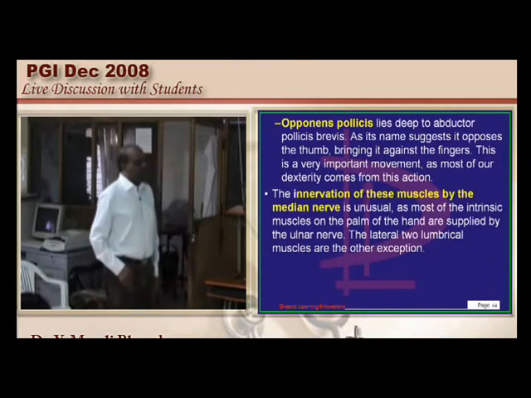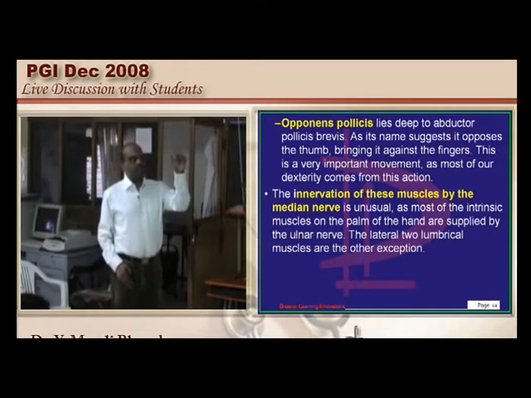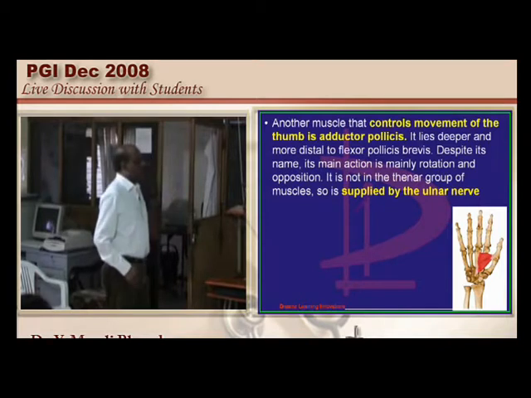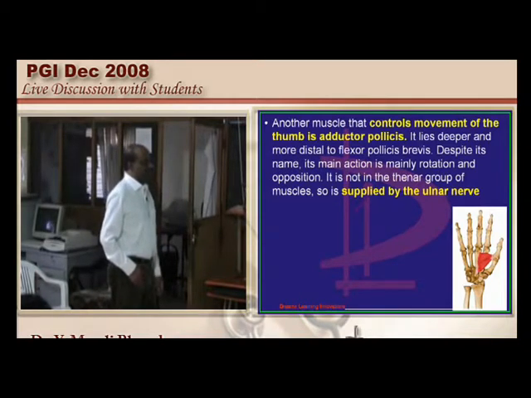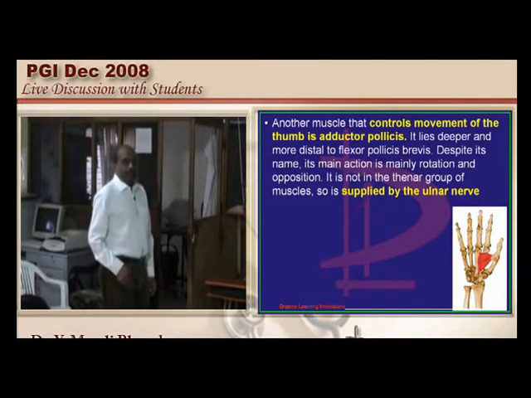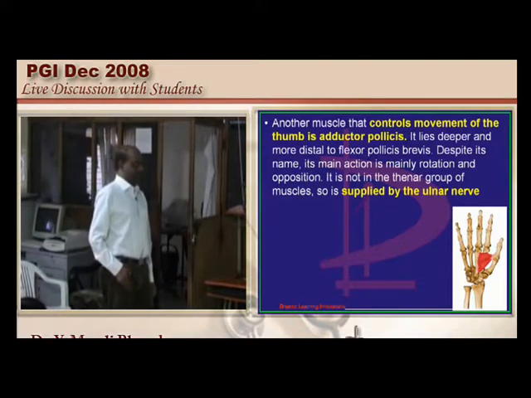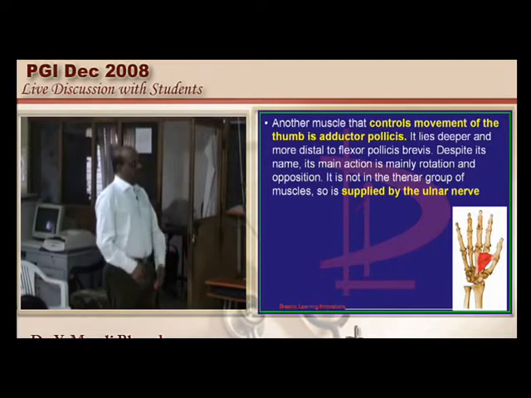Finally, we have this fellow, which is the last muscle in the thumb, which is not innervated by the median nerve, rather by the ulnar nerve. It is the adductor pollicis which is innervated by the ulnar nerve rather than by the median nerve is what you need to finally remember. Now let us go to the next question.